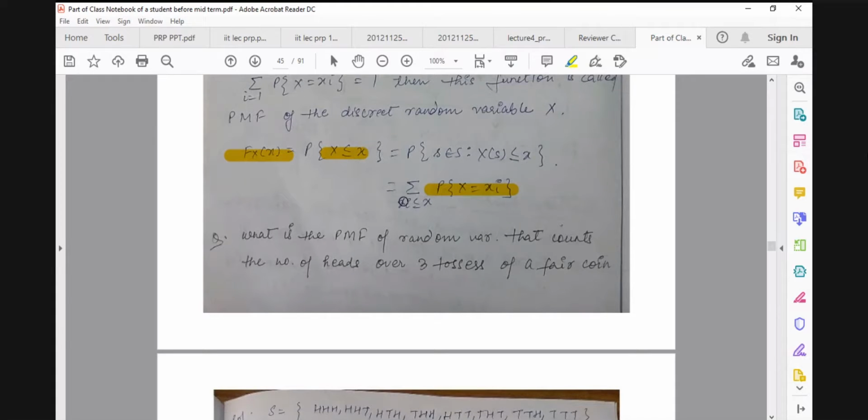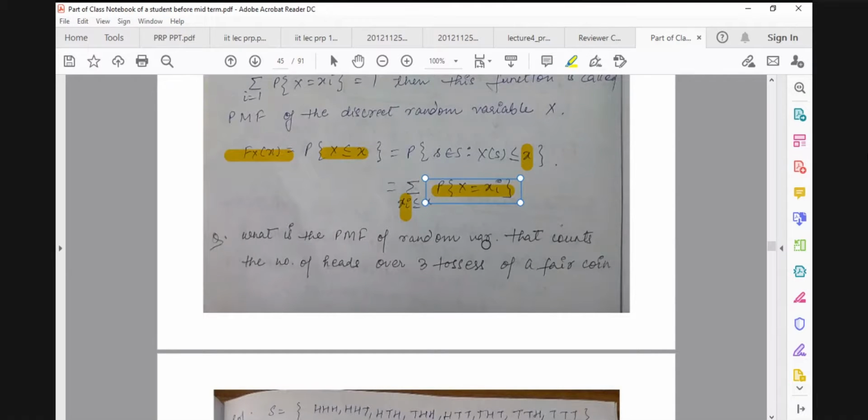So we are considering those sample points xi such that they are less than x, and adding the probability at these points. For those xi, if we add this probability for xi less than x, we can get this distribution function directly from this